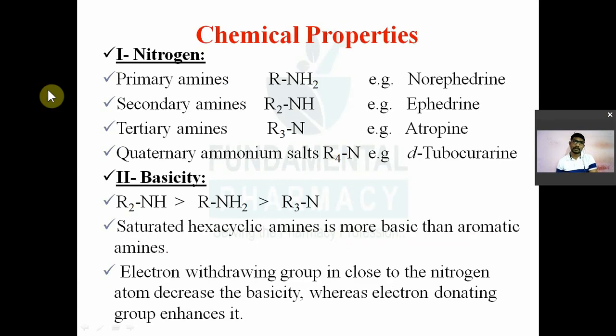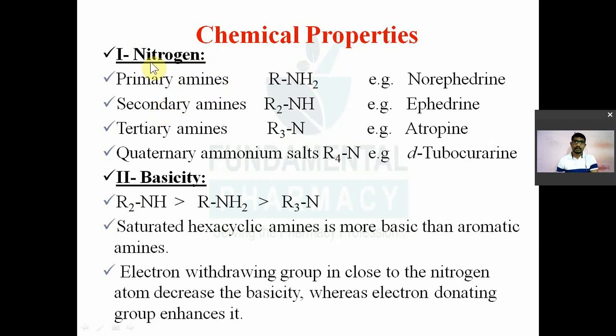Chemical properties of alkaloid. So whatever nitrogen is present in the alkaloid, that may be present as a primary amine, secondary amine, tertiary amine, or quaternary amine. Okay. Wherever the nitrogen is there, it carries a lone pair of electrons, and because of that, these alkaloids are basic in nature. इसके ऊपर एक बार क्वेश्चन आ चुका है. Why are alkaloids basic in nature? That is because of the lone pair of electrons present on nitrogen. यहाँ पे लिखा नहीं है, मैं बोल रहा हूँ, आप लिख लो, राइट डाउन कर लो।